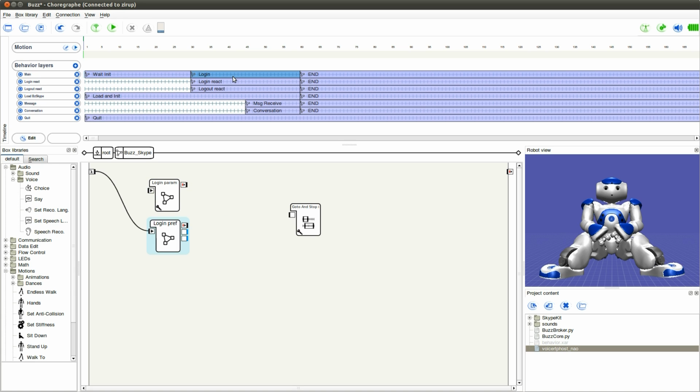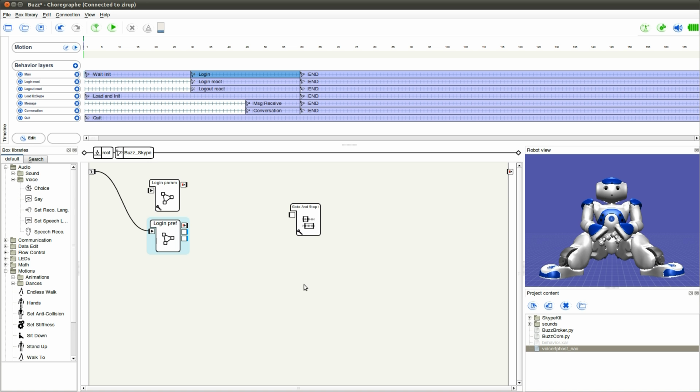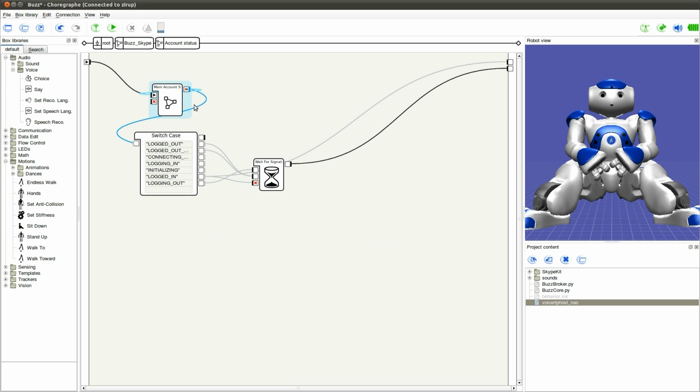The login frame is reading the credential from the preferences. The preferences are set by the widget of Buzz, which you can find in the My NAO section. The credentials are then sent to the bus core module, which will use them to authenticate on the Skype network. When the connection status is changing, the bus core is forwarding the information through a NAO memory value, which is then read by this box and sent to the switch case. But now let's see it in action.